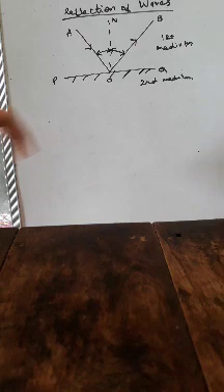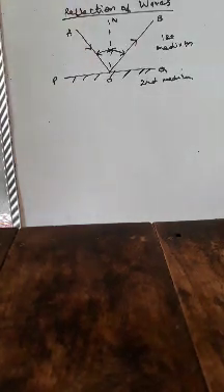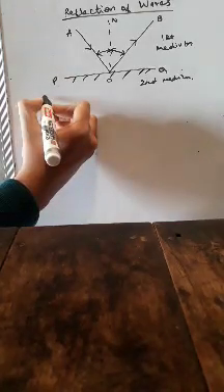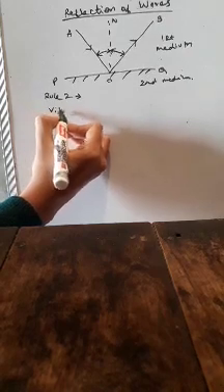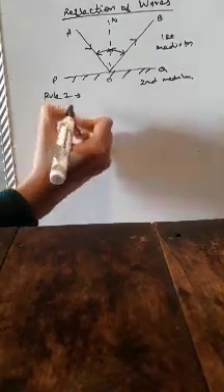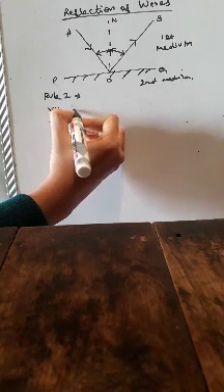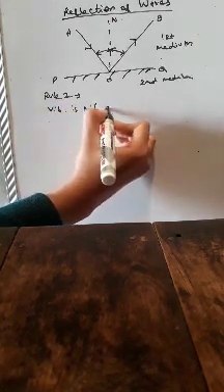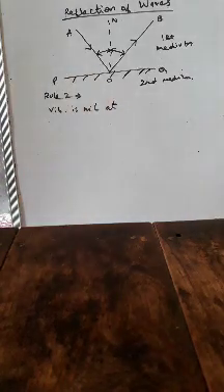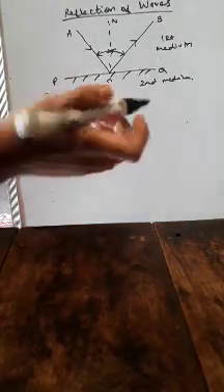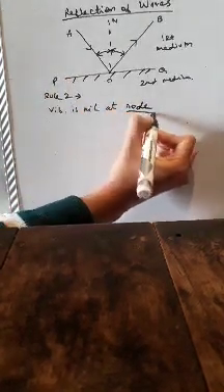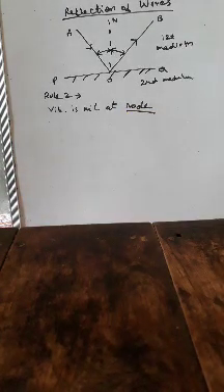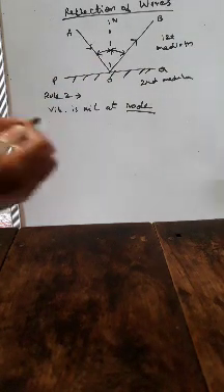I am writing here rule 2: vibration, in short vib., is nil at point O, or you can term it by any alphabet. Vibration is nil at the point which is called the node, and the interface will be termed your closed reflector.